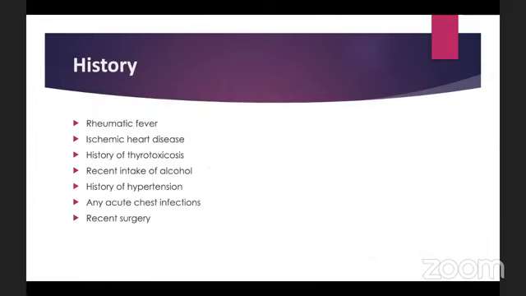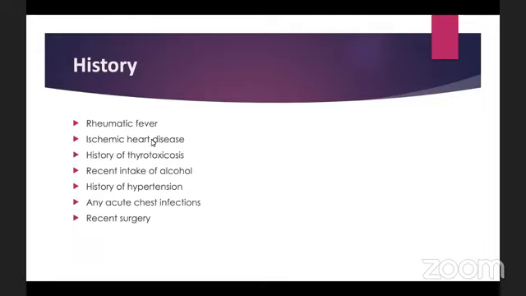So how do we take a history when a patient comes with atrial fibrillation? How do we take the history? We usually want to know why this atrial fibrillation is occurring. So that's why we would take the history. If he or she has a history of rheumatic fever, that means we want to find if she has mitral valvular disease, or an older patient.